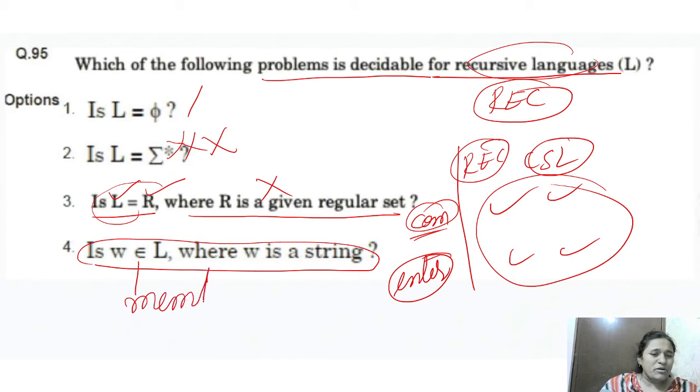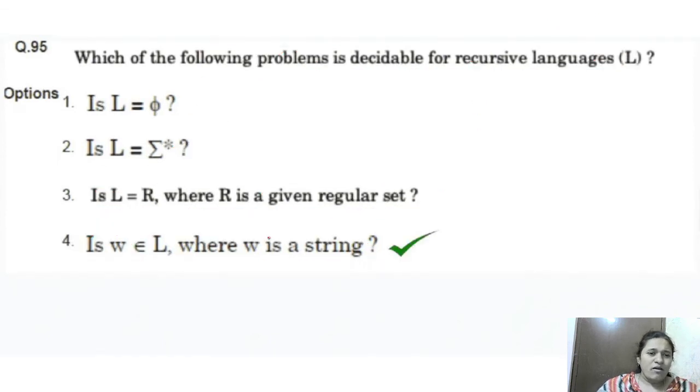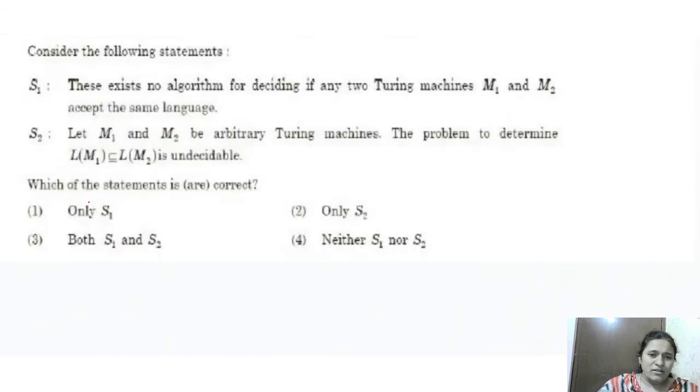Suppose a string is given and it is asking whether this string belongs to this language. Is this decidable in recursive? Yes, it is decidable in recursive. That's why only problem 4 is decidable for the recursive languages. 4 is the right answer here.